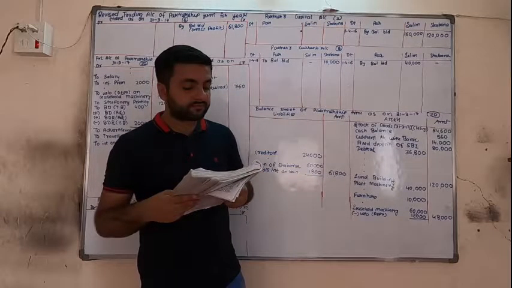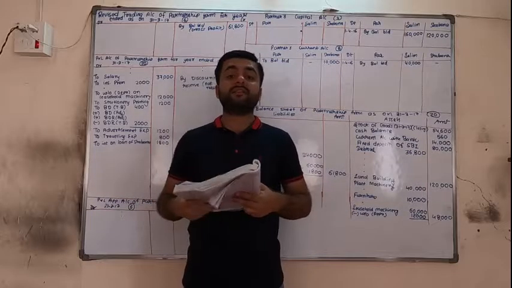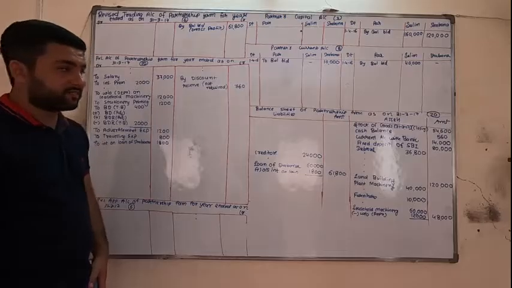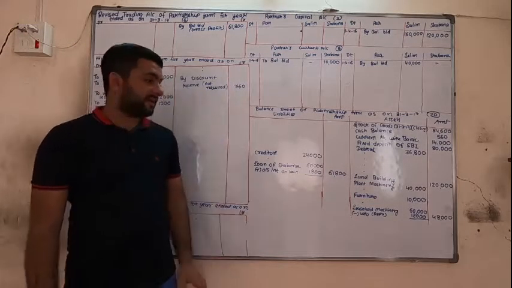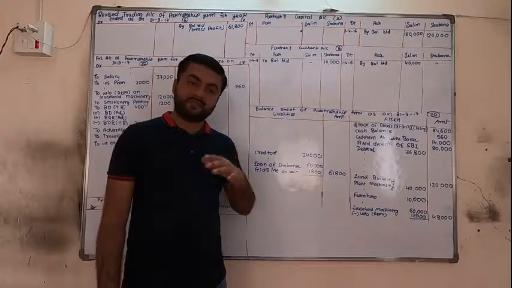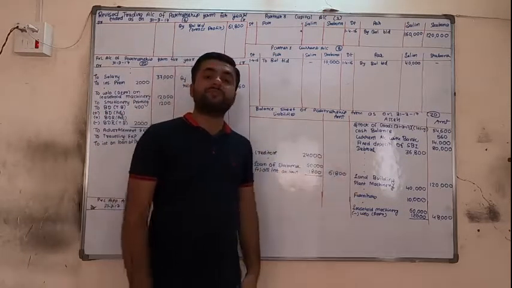Now trading account, gross profit is written here. Then discount reserve is not required, so we should follow the adjustment. Show on P&L credit and don't subtract from debtors. So it will have only one effect from the trial balance, and show it here only when it is not required, to not subtract from debtors.